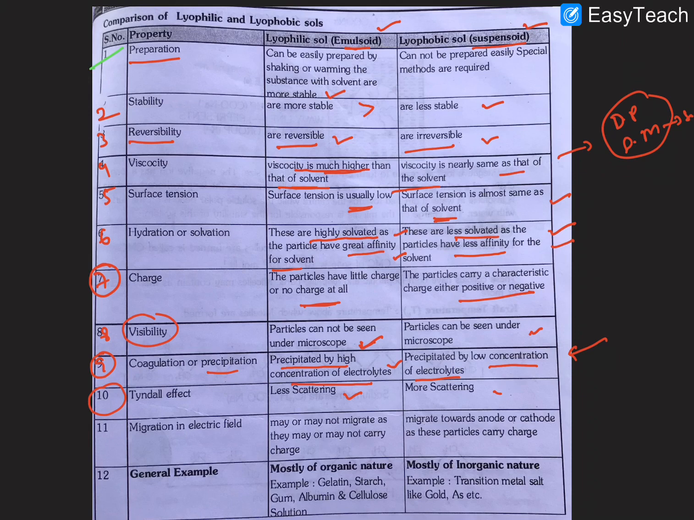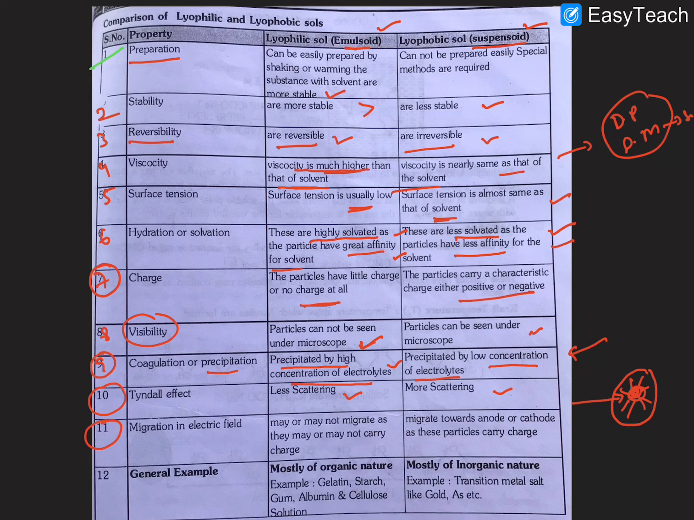The 10th one is the Tyndall effect. Lyophilic sols show less scattering, lyophobic sols show more scattering. Whenever a light beam passes through the colloidal solution, the light is absorbed by the particles and gets scattered, so the scattering in lyophobic sols is more than in lyophilic sols. I hope it is clear.